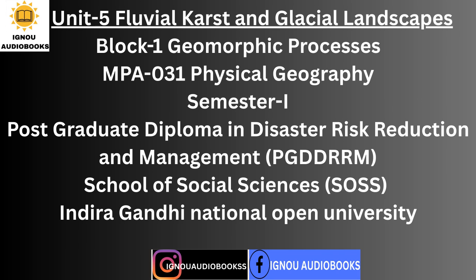MPA031 Physical Geography. Block 1: Geomorphic Processes. Unit 5: Fluvial, Karst and Glacial Landscapes. 5.0 Objectives. After studying this unit, you should be able to discuss the meaning and concept of fluvial, karst and glacial landscapes; explain the formation of different landforms produced by fluvial, karst, and glacial actions; discuss and differentiate between erosional and depositional landforms.